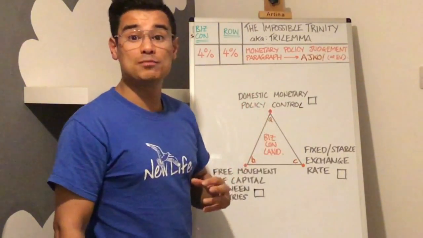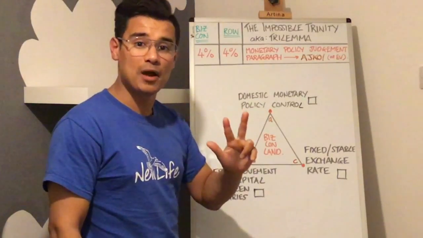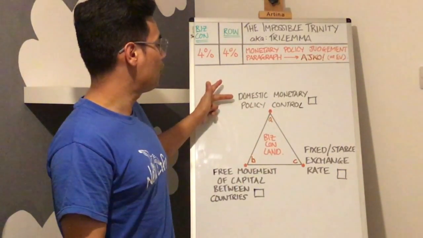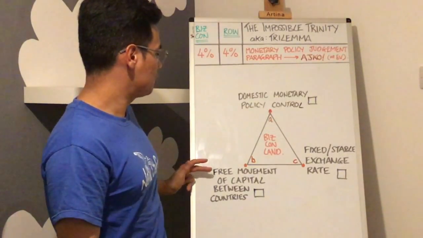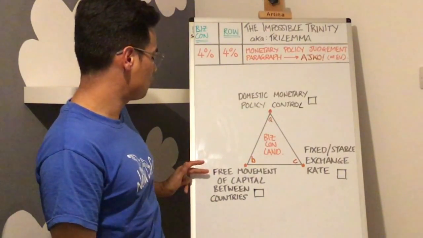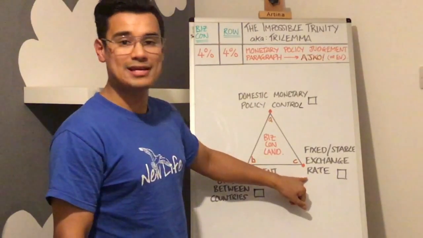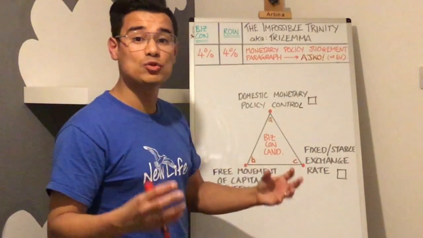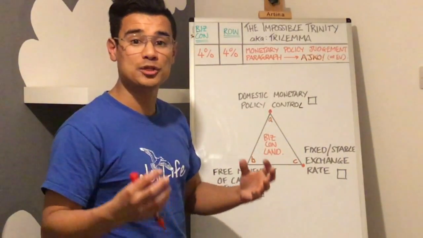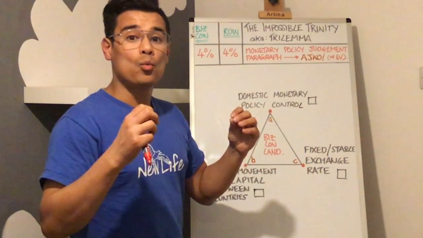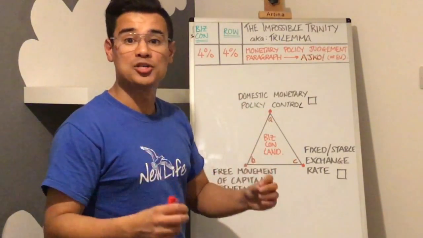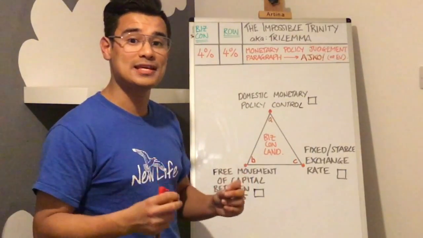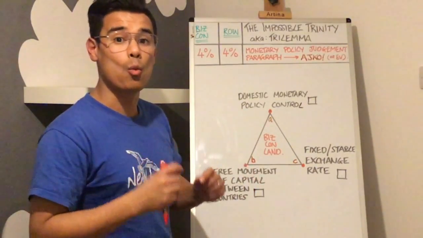What is the impossible trinity? There are 3 parts to it. Part 1 is that you have domestic monetary policy control. Part 2 is that you have free movement of capital between countries. And part 3 is that you have a fixed or stable exchange rate. These are all parts of monetary policy. The problem with the impossible trinity is that you cannot have all 3 of these things at once.